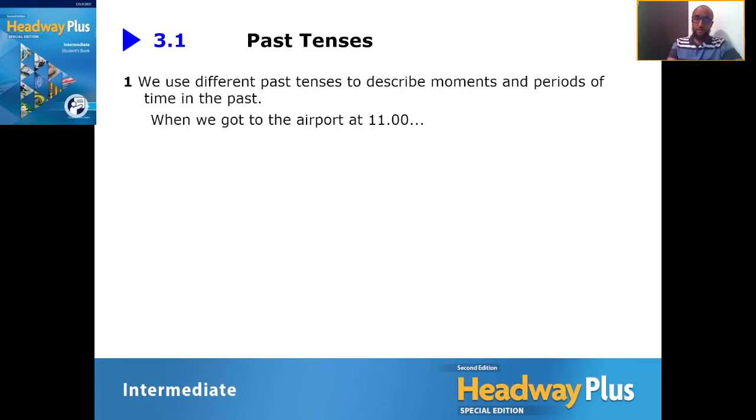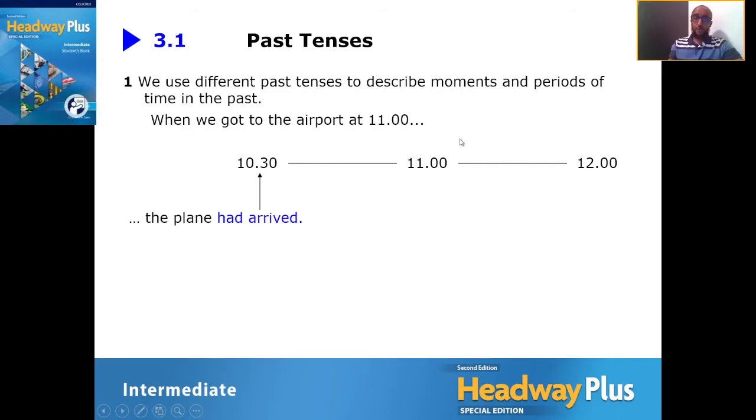Okay, so to begin with, if we look at the sentence, it says, when we got to the airport, and the key word is got. This is an irregular verb from the word get. So when we got to the airport at 11, if you look at the timeline here we have 10:30, here we have 11, and here we have 12. Now let's say we change the sentence: when we got to the airport, the plane had arrived. If you notice, this is the past perfect.